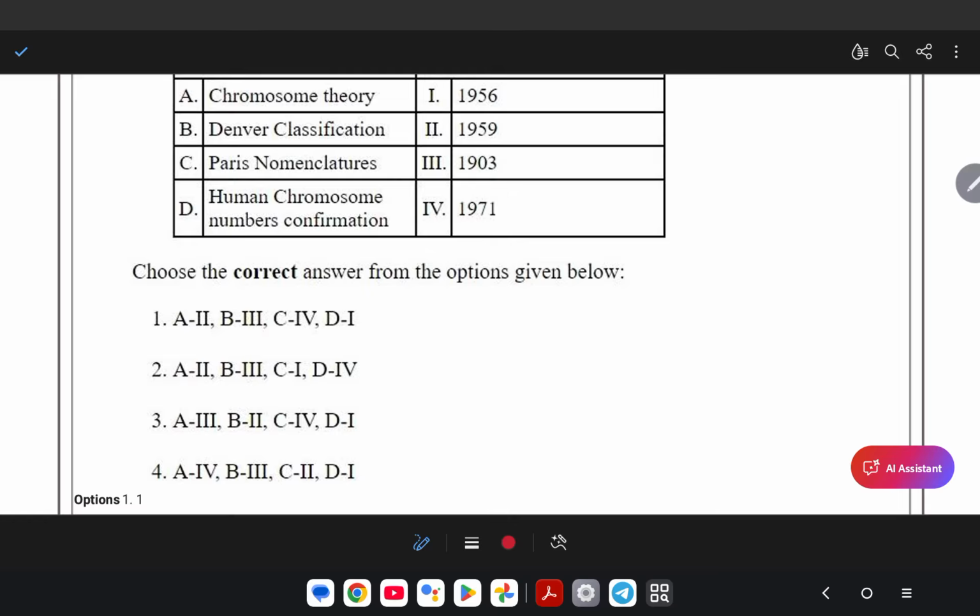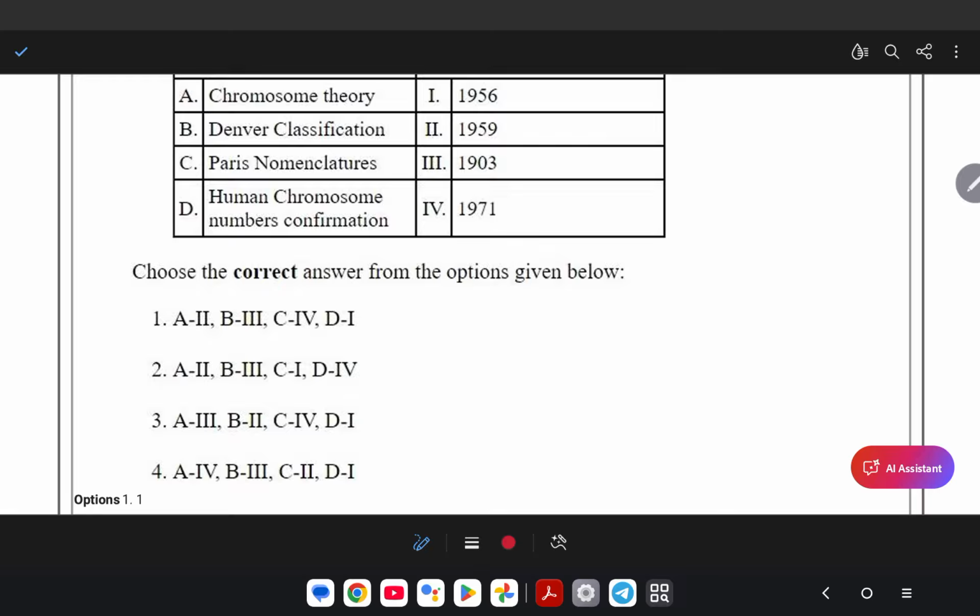Human chromosome number confirmation was an event of 1956, and there were two great men who gave the chromosome number confirmation. What were their names?